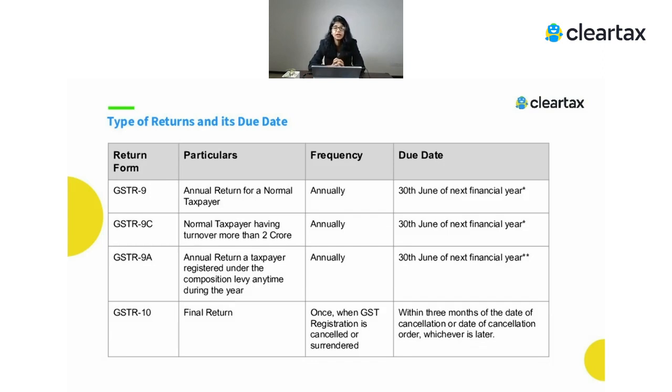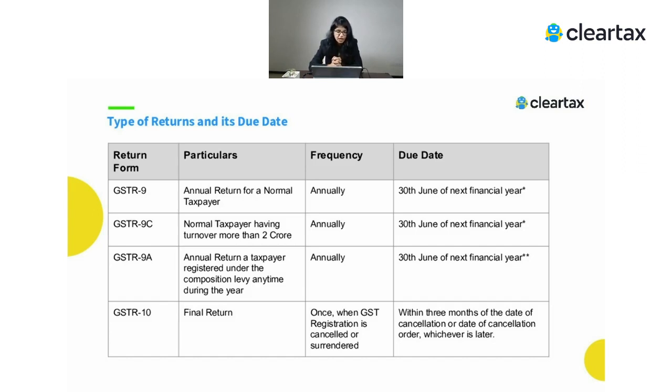But here there are certain relaxations which have been given to the people. If your turnover is up to 2 crore, it's optional for you whether you want to file GSTR 9 or not. Similarly, for 9C, if your turnover is up to 5 crore, it is optional for you to file your 9C for financial year 18-19. So if it's above 2 crore or above 5 crore, then it's mandatory for you to file 9 and 9C. That has been the relaxation given for filing 9 and 9C for financial year 18-19.